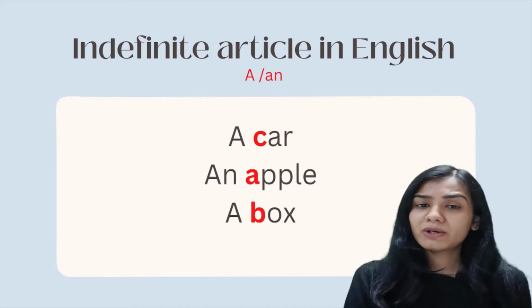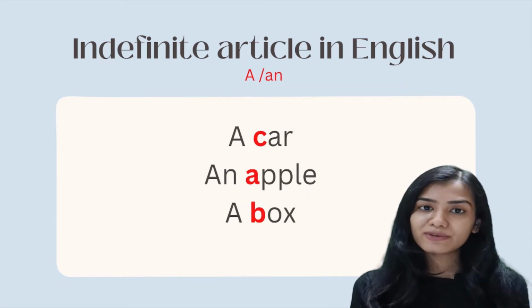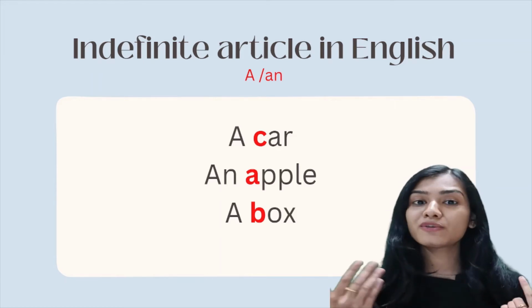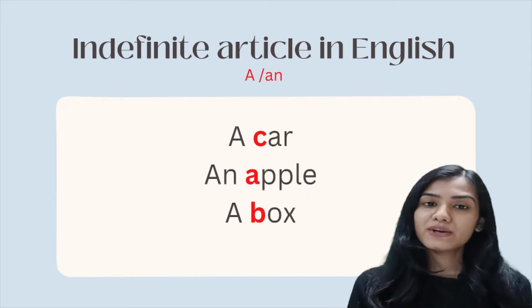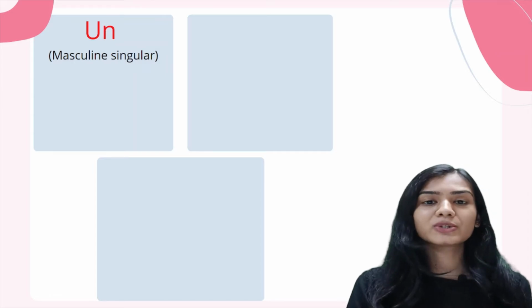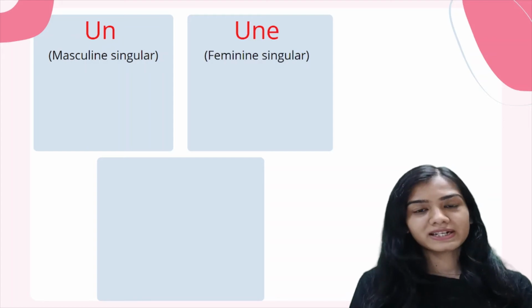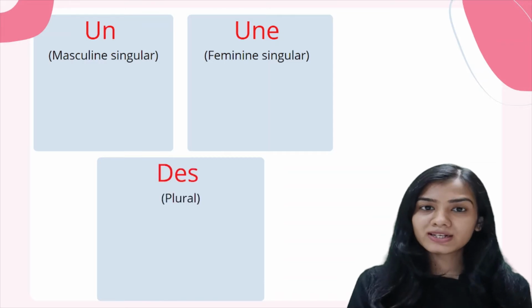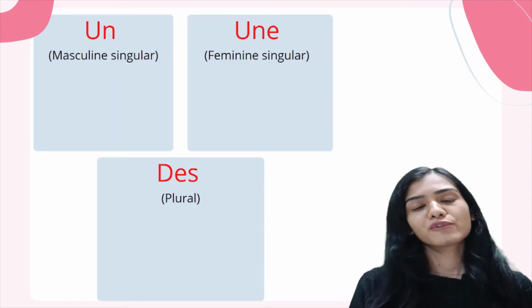Okay. Now, what about French? How are we going to place the indefinite articles in French? So, in French, we place our indefinite articles on the basis of whether our noun is masculine in gender or if it is feminine in gender, or if our noun is plural in number. If it is going to be masculine in gender, we are going to use un. If it is feminine in gender, we use une. And if it is plural in number, we use des. Irrespective of whether it is masculine or feminine, we are going to use des for all the plural nouns.